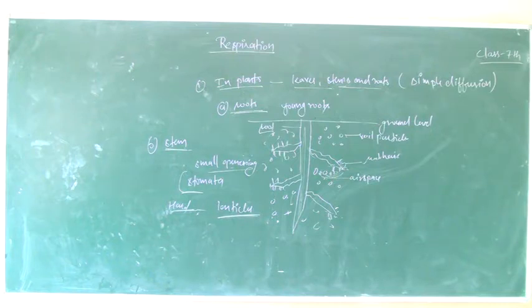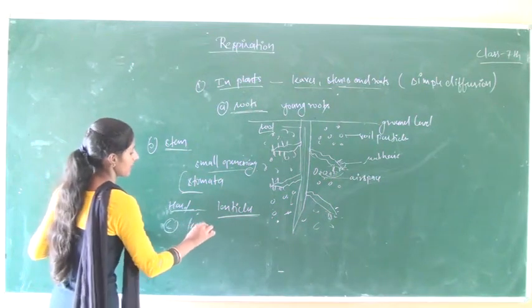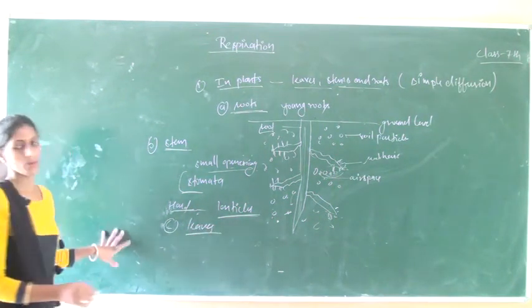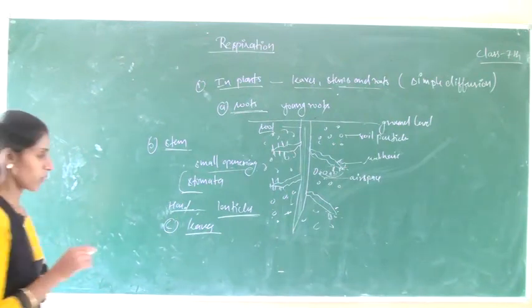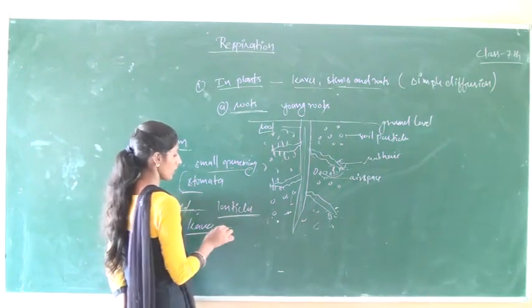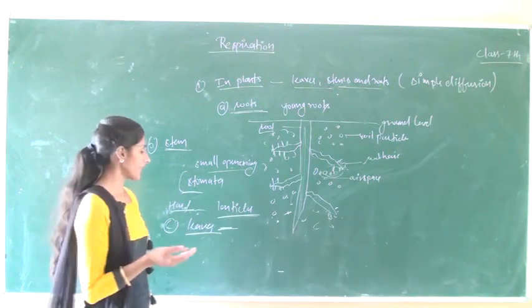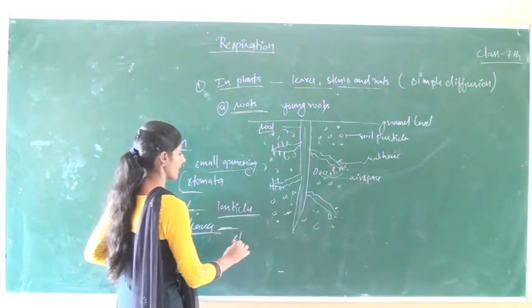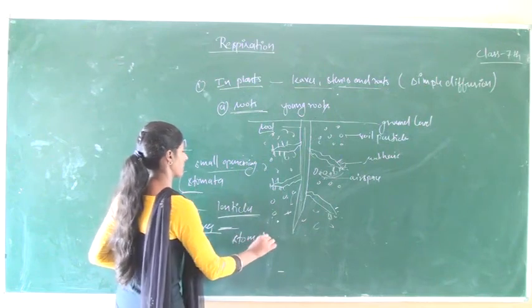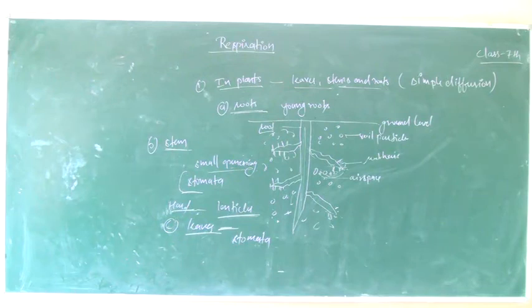Okay, next, the respiration process in leaves. How does the respiration process take place in leaves? The surface of leaves contains teeny pores, also known as stomata.